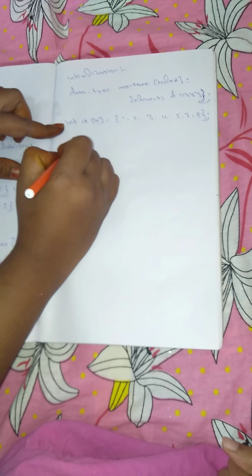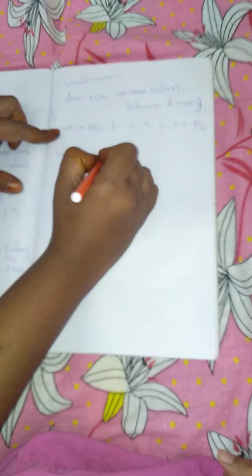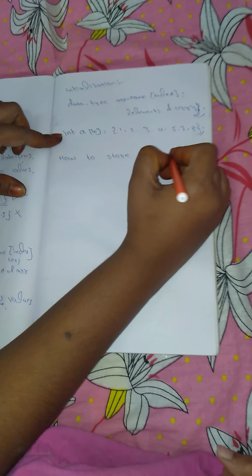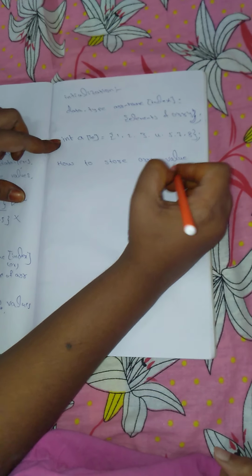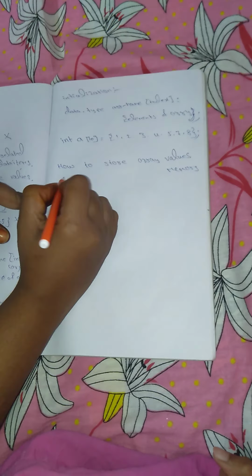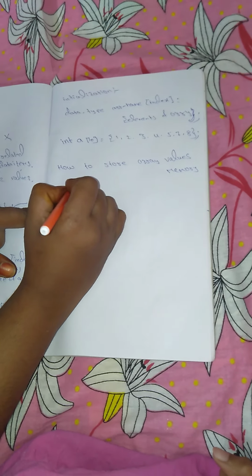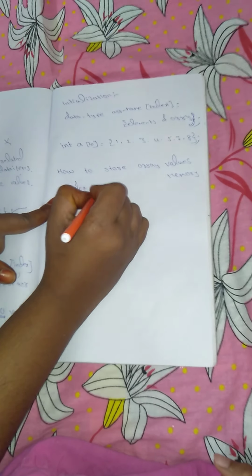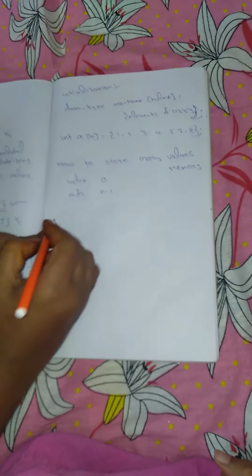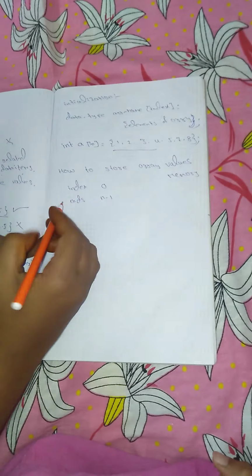So how are array values stored in memory? Listen here. Array index starts with 0 and ends with n minus 1. For example, take this example.